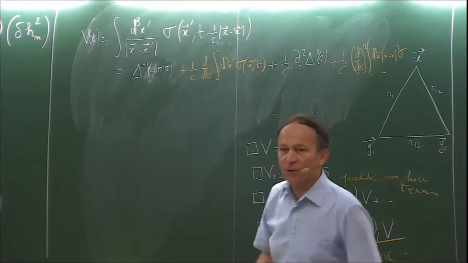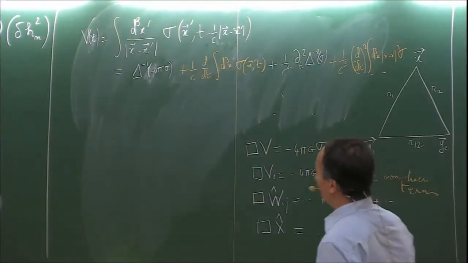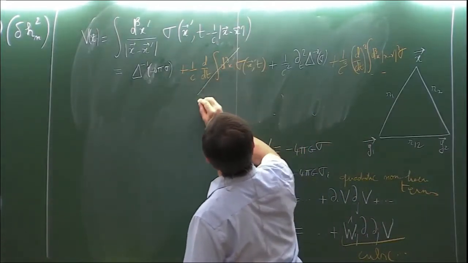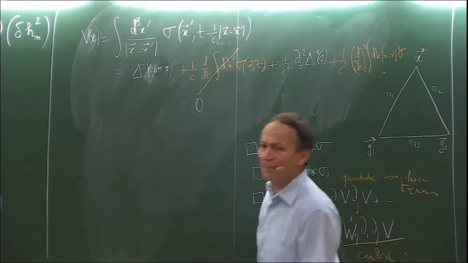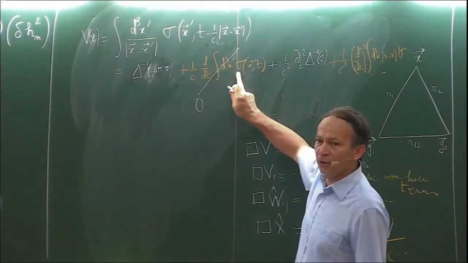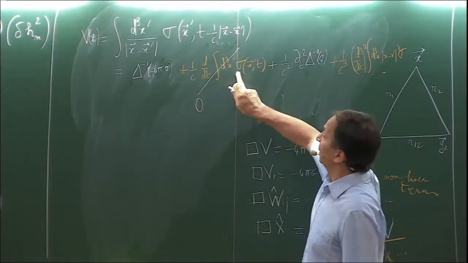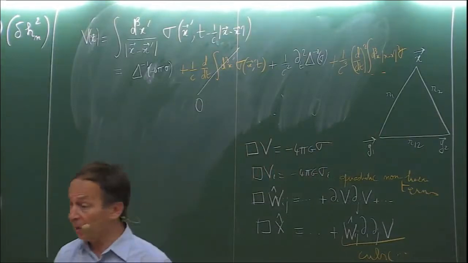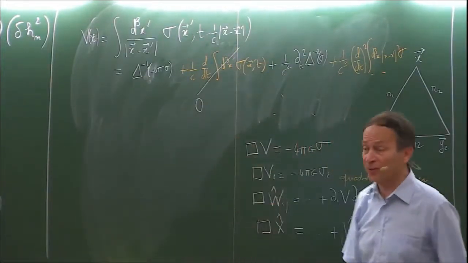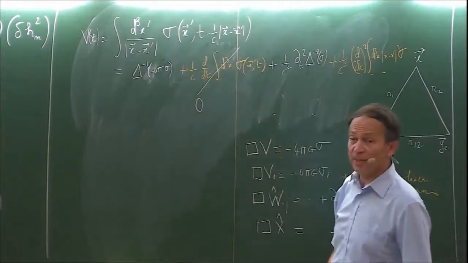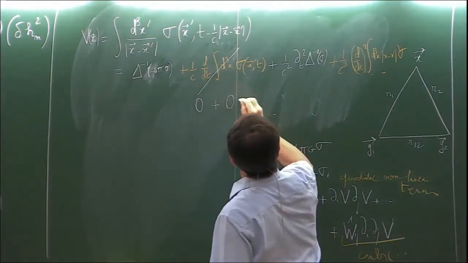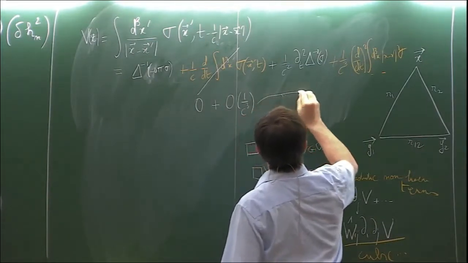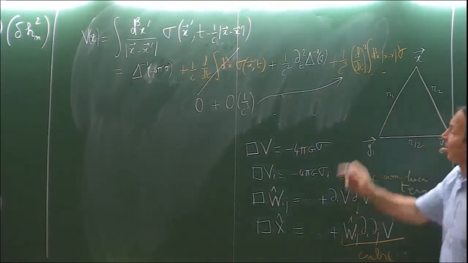So, including the dissipative effects gives you an effect in principle at order 1 over c, but this one will be 0 because of the conservation of mass. This is, at the lowest order, the conserved density. The density will obey a continuity equation, and the integral of the density is the mass, which is conserved, and therefore this term will be 0. So this term will actually be a term 0 plus something which is of order 1 over c cube, which will combine with this term.